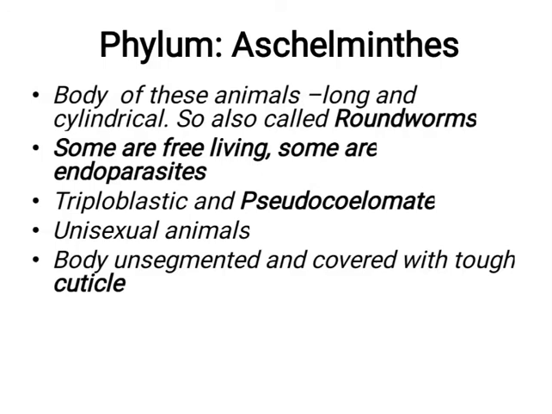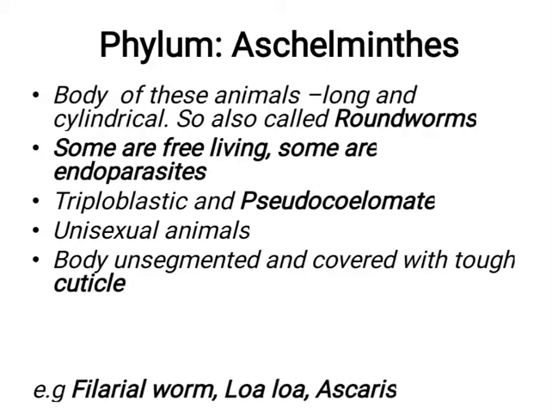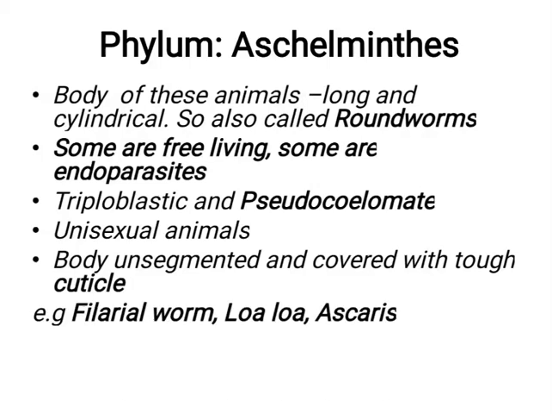These animals are found in the digestive system of human beings and other warm-blooded animals. So to protect themselves from the dangerous hydrochloric acid present in the stomach, these animals are blessed with a tough cuticle. Example, filarial worm. Loa loa is an eye worm. Sometimes some people get infected with this worm.